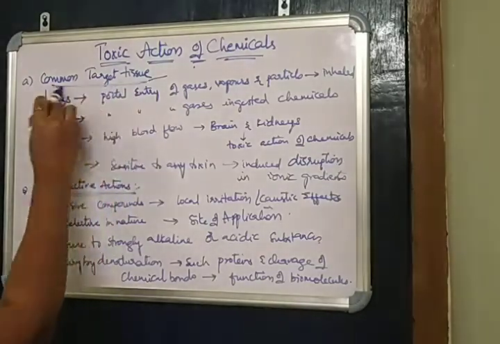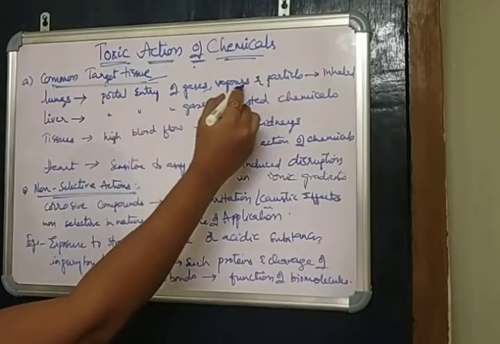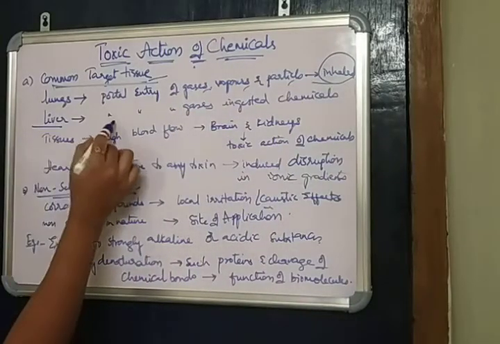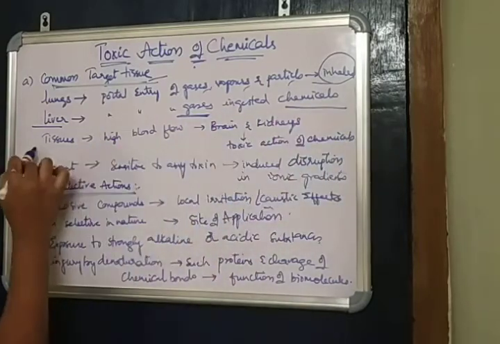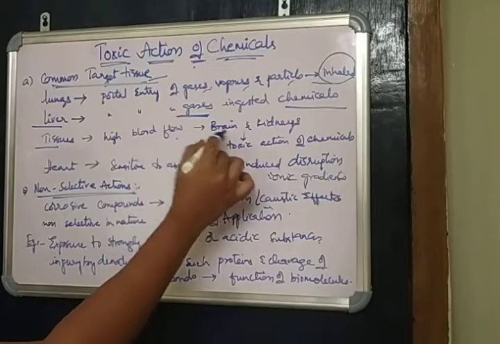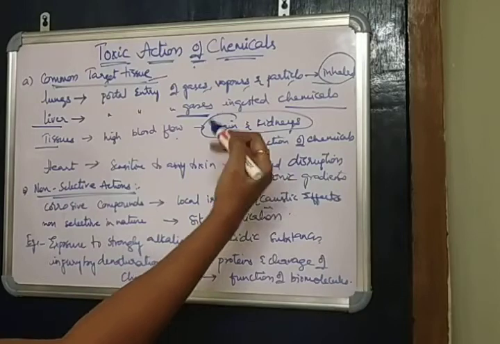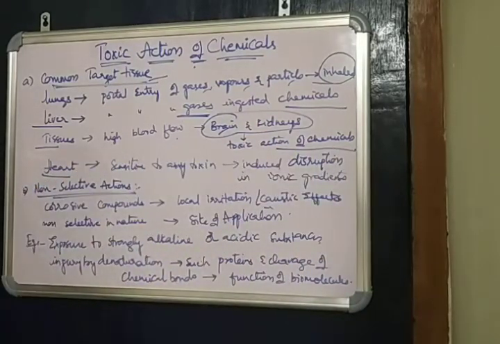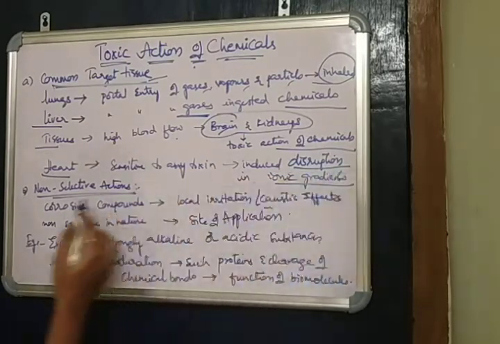The target tissue may be the lungs. Lungs are the portal of entry of gases, vapors, and particles that can be inhaled. Next, liver, the portal of entry of gases and ingested chemicals. And tissues with high blood flow such as brain and kidneys show more toxic action of chemicals. Heart, the heart is most sensitive to any toxin and it induces disruption in ionic gradients.